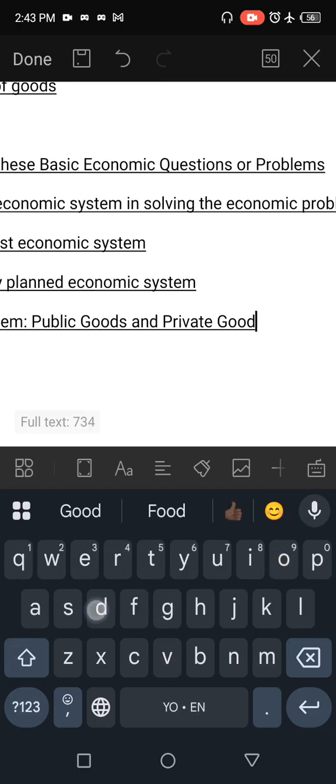For example, in the mixed economic system which Nigeria practices, in the health sector and the education sector, we have public schools, we have private schools, we have public hospitals, we have private hospitals, which means both private individuals and the government are making decisions concerning what to produce, how to produce, efficient allocation of resources and for whom to produce in the society.